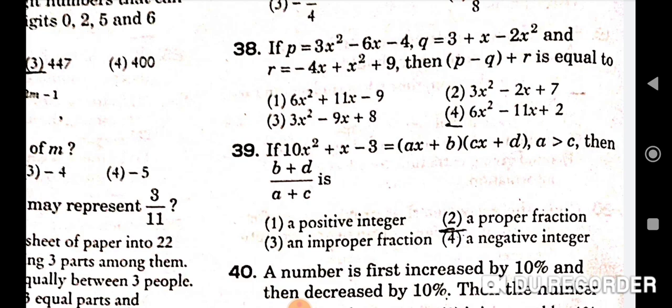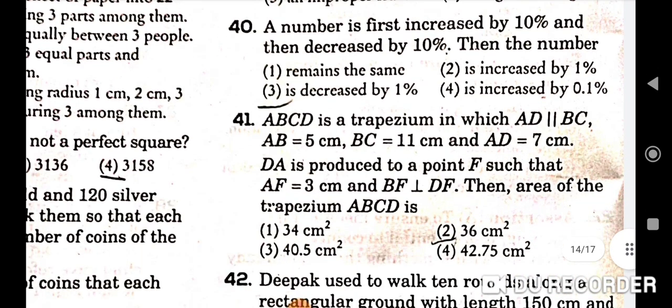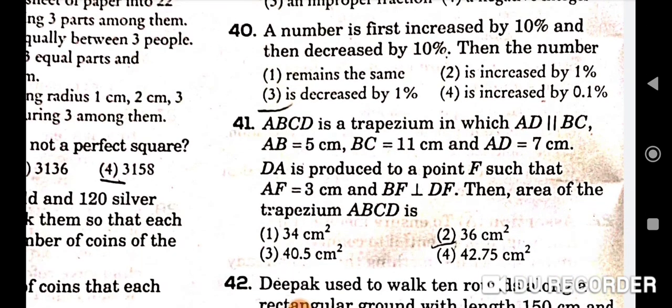Next question is, if 10x square plus x minus 3 is equal to (ax plus b)(cx plus d), a is greater than c, then (b plus d) upon (a plus c) is. So it is a proper fraction. Second will be the correct option here. Next question, a number is first increased by 10% and then decreased by 10%, then the number, so correct option is decreased by 1%.